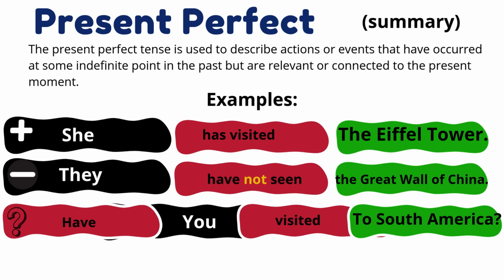Okay, these are our last examples, like a summary. We have made a review of these tenses in affirmative, negative, and interrogative.